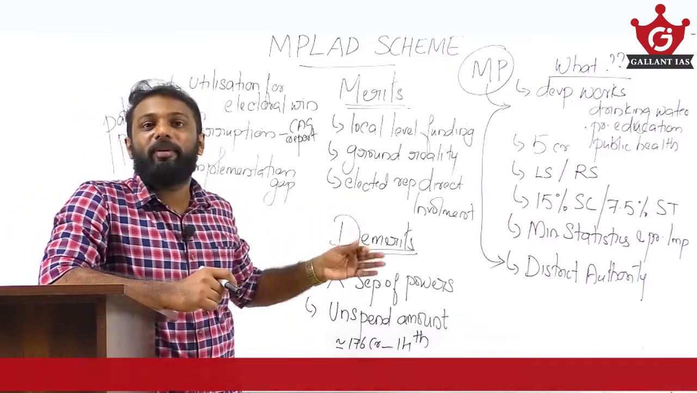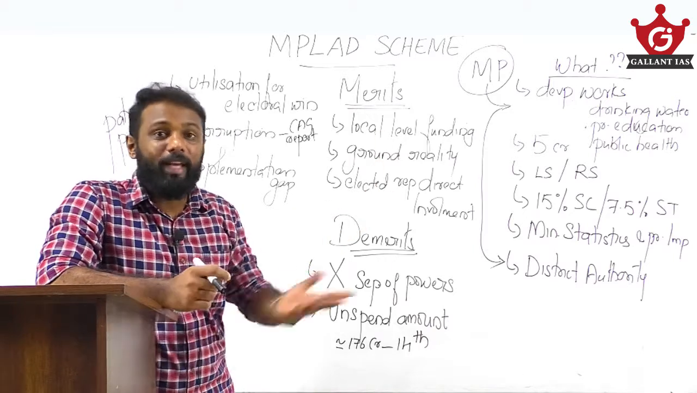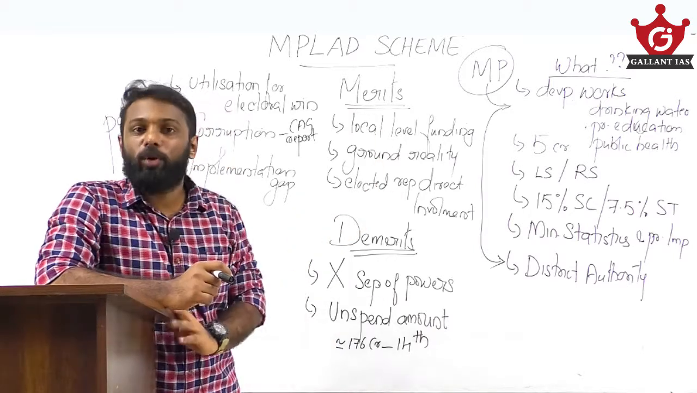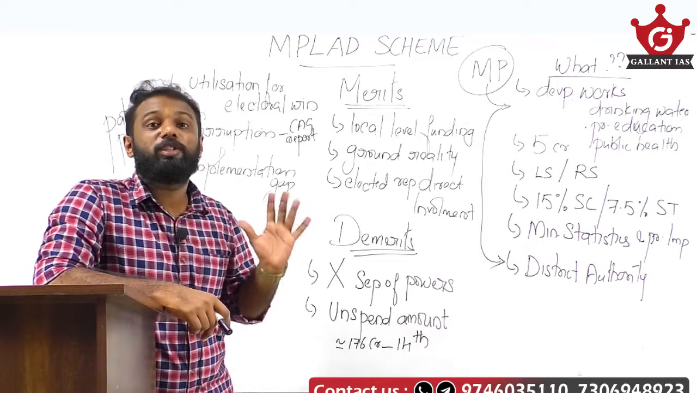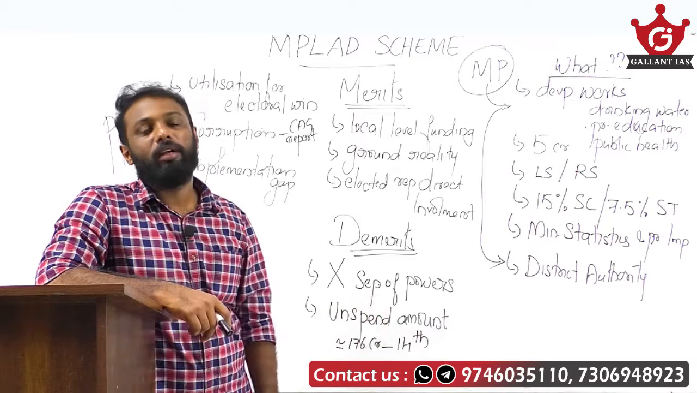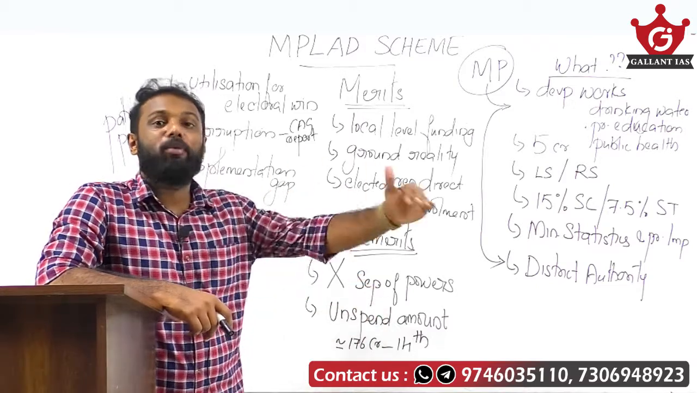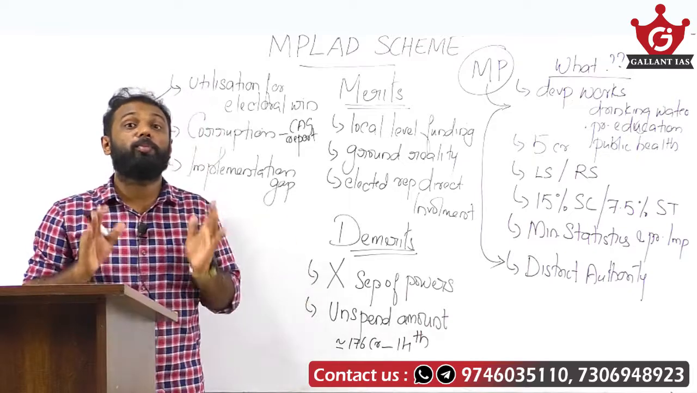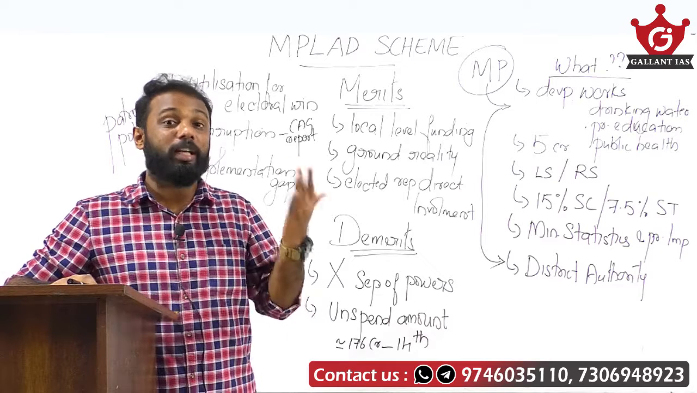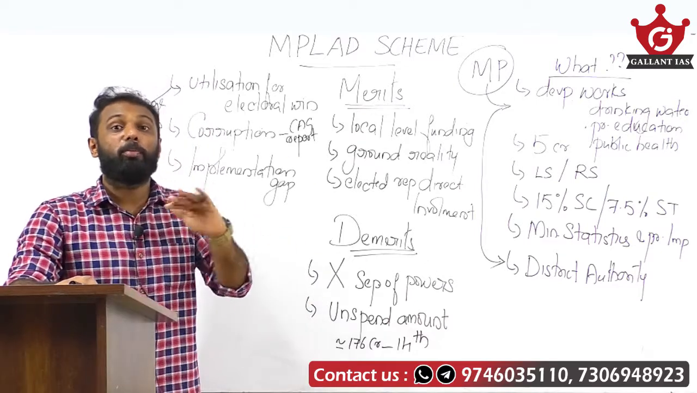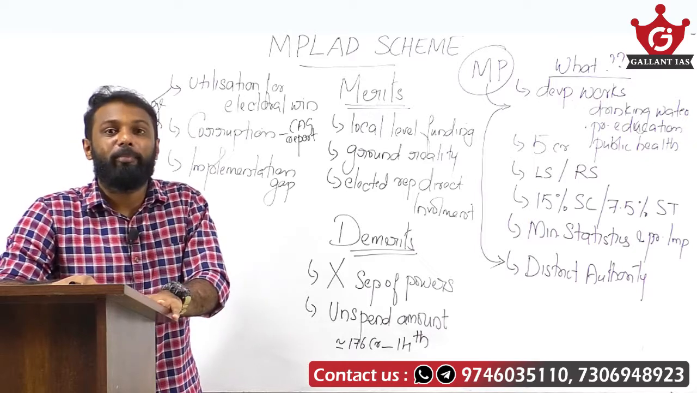See, all MPs are not completely utilizing this 5 crore amount. We can quote an example: in the 14th Lok Sabha, 170 crore rupees were not spent. Similarly for the 15th Lok Sabha and other Lok Sabhas also, unspent amounts are there. Why? Because MPs are not properly utilizing it. Even though they get a chance to recommend development works, they are not properly utilizing it. So this is also one of the drawbacks of this MPLAD scheme.